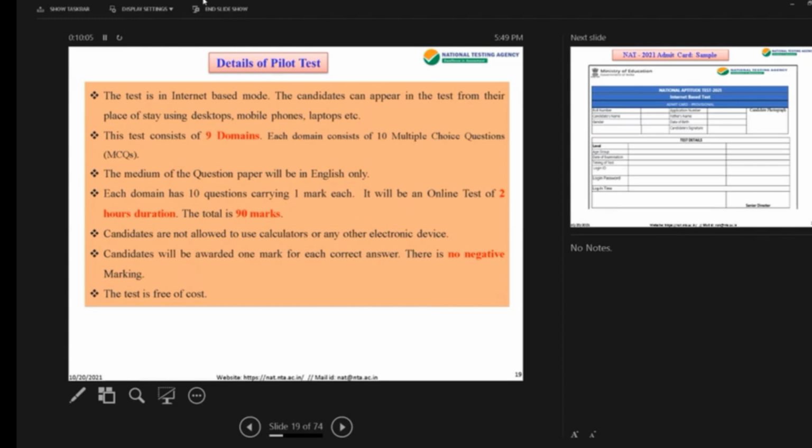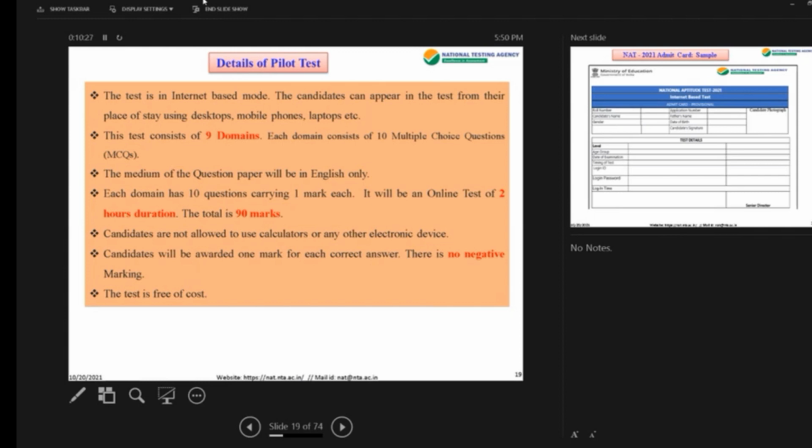Of course, we do have our own devices to check if someone is sitting next to you, but why get into any finger pointing? You have to be honest with yourself and find out where your potential is. And of course, there is no negative marking, and it is free of cost.